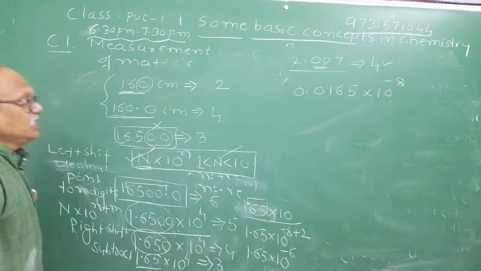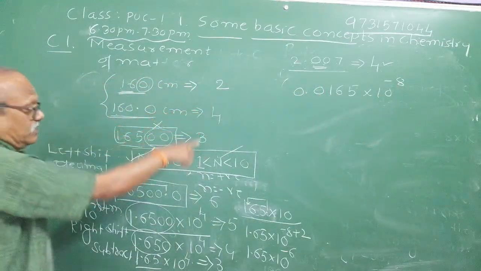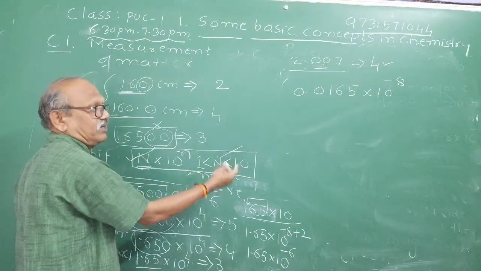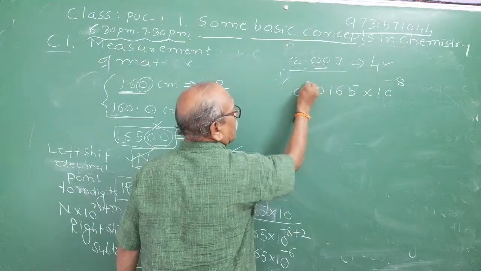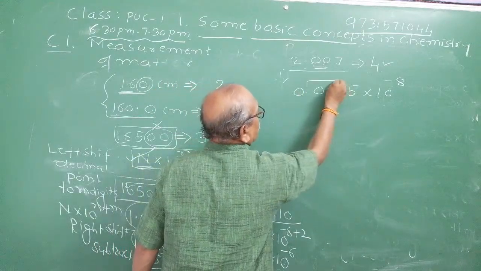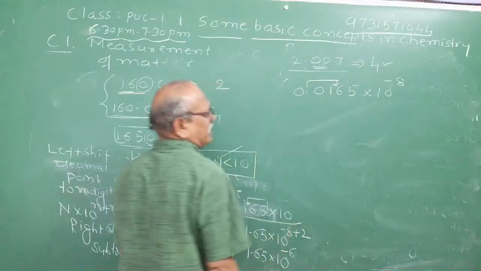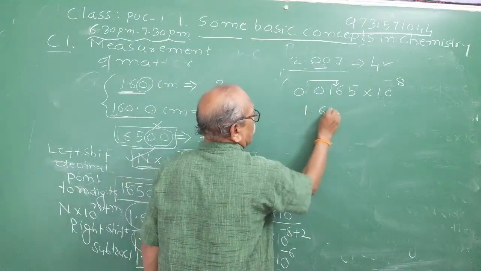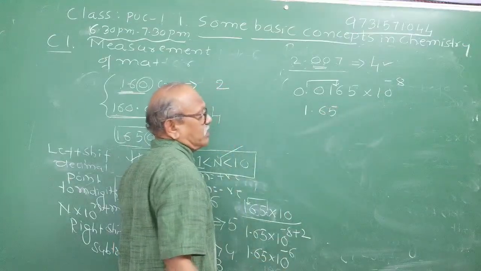Observe here. Now, is it in the scientific notation? In scientific notation, the whole number part must be 1 or greater than 1. Therefore, to get the whole number part 1 or greater than 1, I have to shift this 2 places to the right. If you shift the decimal point 2 places to the right, you have to write it as 1.65. Carefully remember, you will come across this.